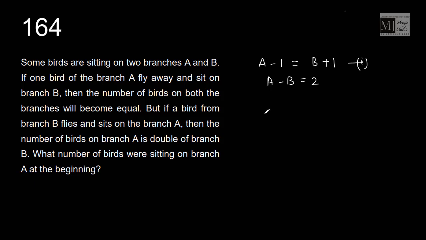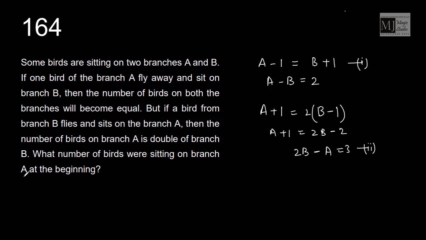But if a bird from branch B flies and sits on branch A, that means A plus 1, and on branch B it would be B minus 1. Then the number of birds on branch A is double of branch B. This is equal to twice of B minus 1. That means A plus 1 equals 2B minus 2. Then we have 2B minus A equals to 3, equation 2.